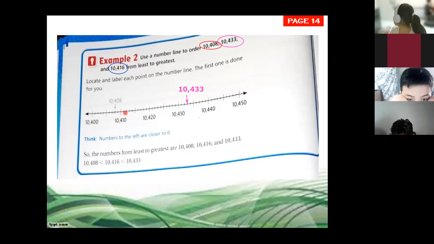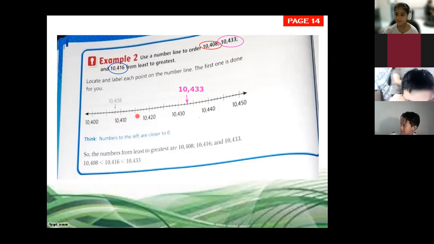Now, how many lines do we need to count to locate 10,416? Between this, how many spaces are we going to count? 6, that's right, because we have 410, 411, 12, 13, 14, 15. Here it's 16.